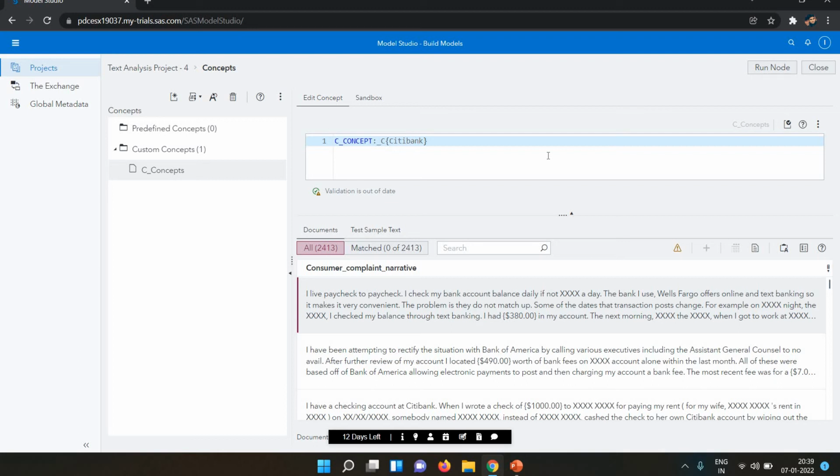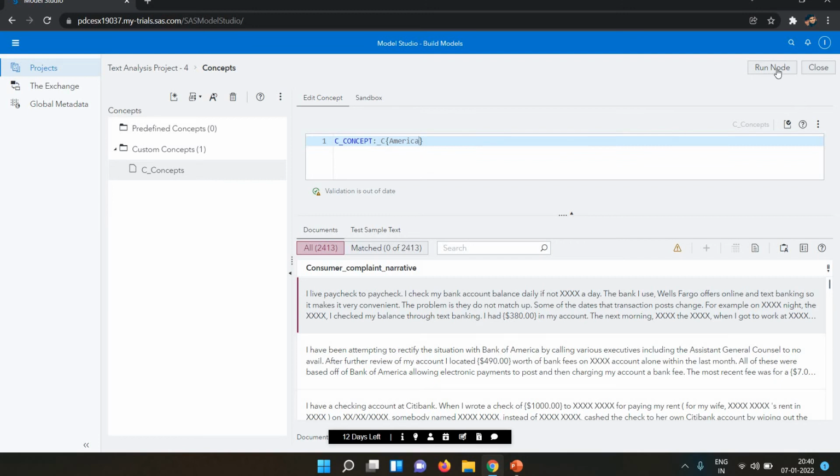Okay, Citibank is not coming. I'm writing the America because I'm not able to identify whether it is capital or the smaller one. Now I write it the America. Now you can see here Bank of America is here. So if you write the Bank of America, it's also valid. I only wrote the America.